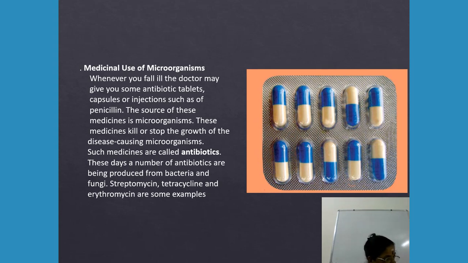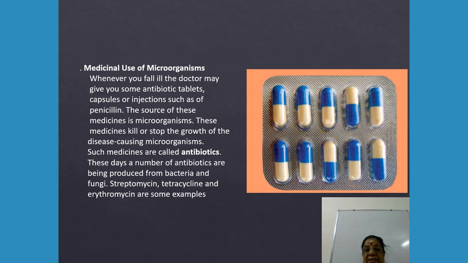So what does medicinal use say? Some bacteria and fungi produce substances that are harmful to other microbes. These are called antibiotics. Some antibiotics can kill microbes without harming the body tissues and are used in medicine. Penicillin, which is produced by the fungus mold Penicillium, was the first antibiotic discovered. And other examples are neomycin, tetracycline, streptomycin and erythromycin.